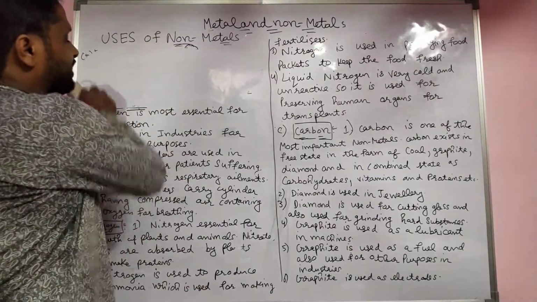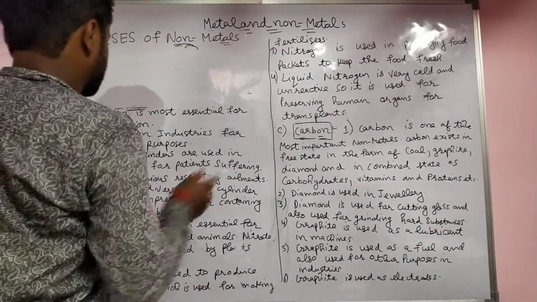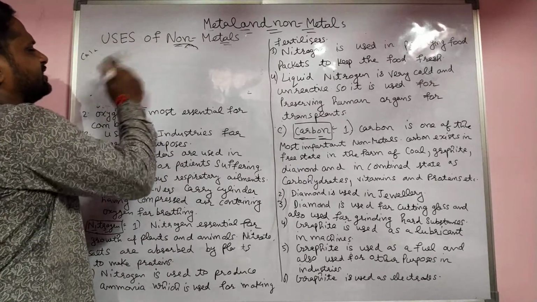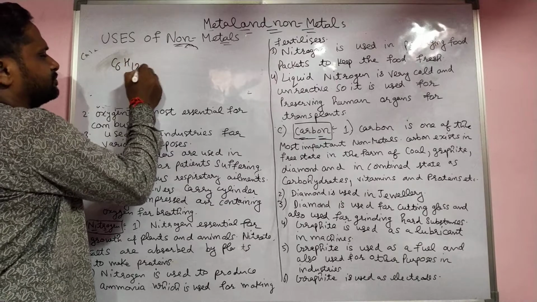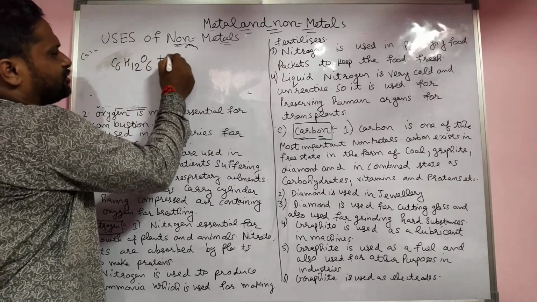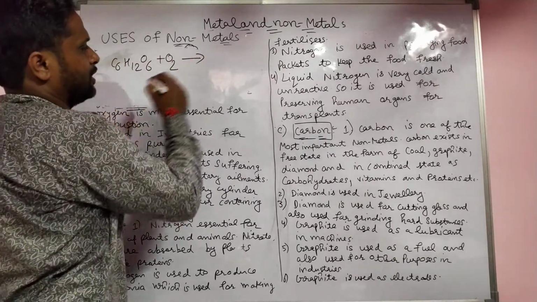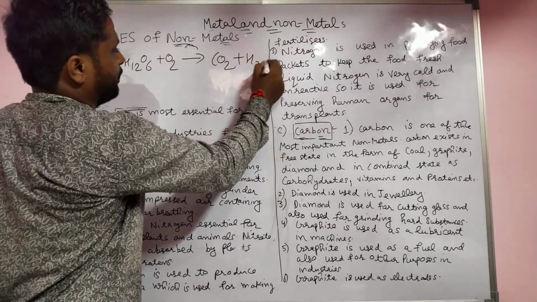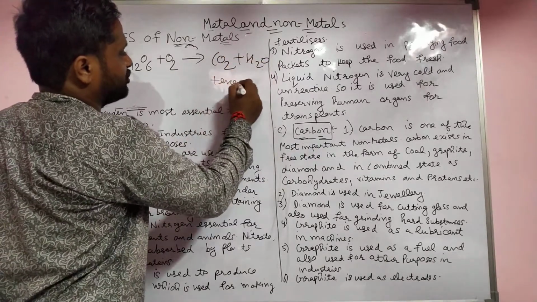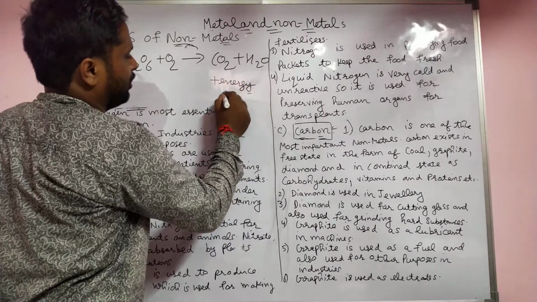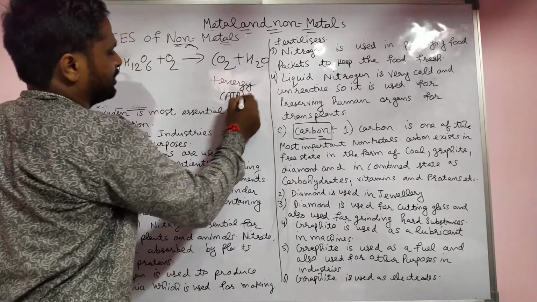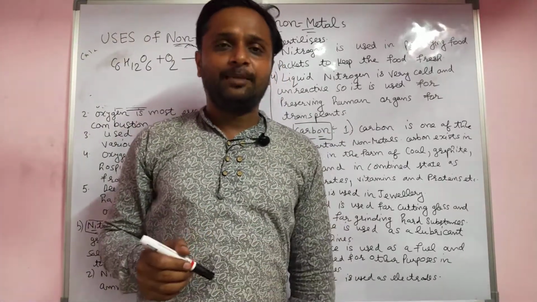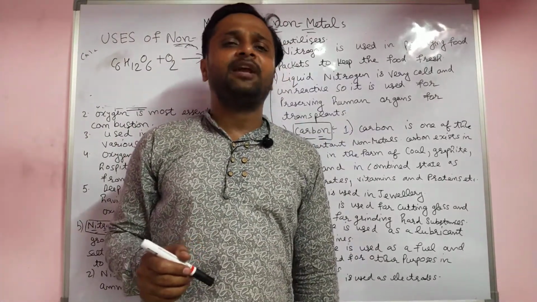For example, when we take glucose, C6H12O6, and we get oxygen from outside, it gives us CO2 plus H2O plus energy in the form of ATP, adenosine triphosphate. We get the energy in the form of ATP.